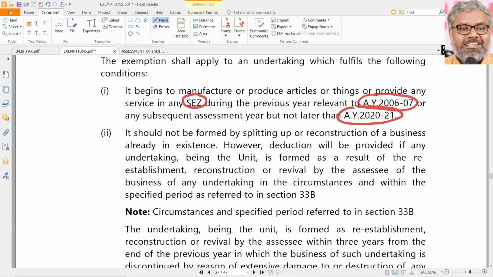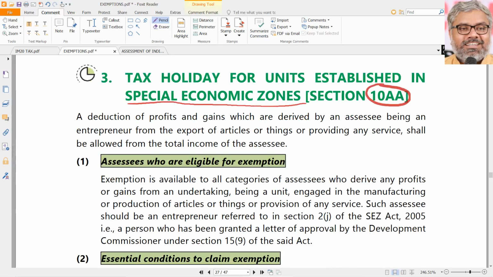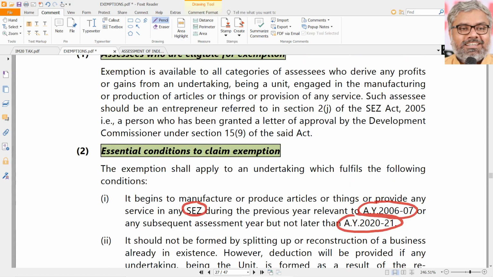We are not interested in the minute administrative details of it. What we should remember is there is a benefit, deduction, exemption, relief, whatever the name may be, there is a benefit. Let us call it exemption only. So there is an exemption available because it is a section 10 related provision. Exemption to special economic zones is there related to certain incomes.